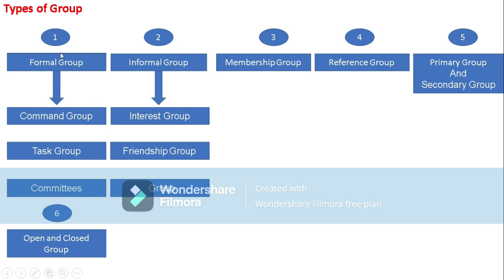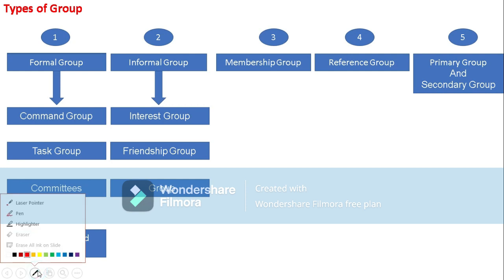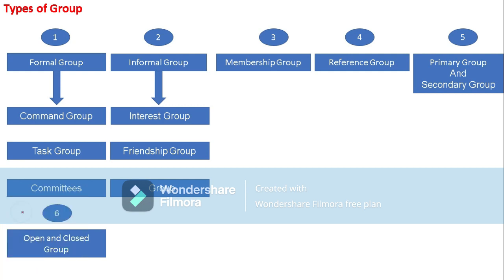So coming to the first one, formal group. So what does formal group mean? Formal group is nothing but a group which is created by the organization formally, with the purpose of achieving the objectives of the organization. So that is known as formal group.